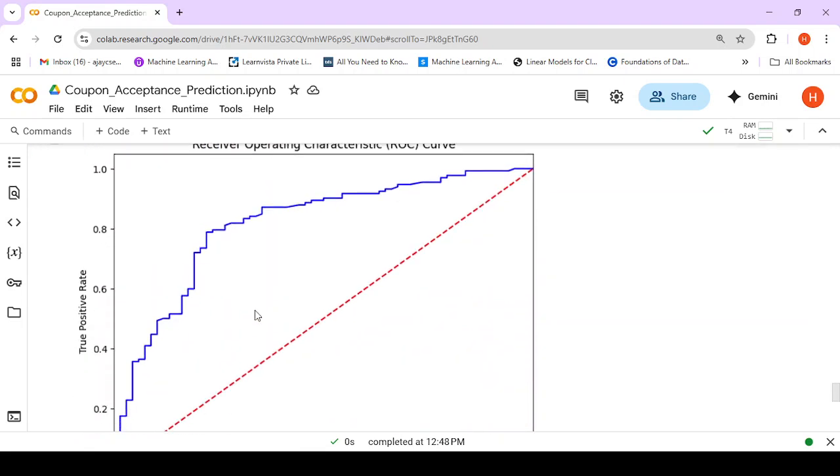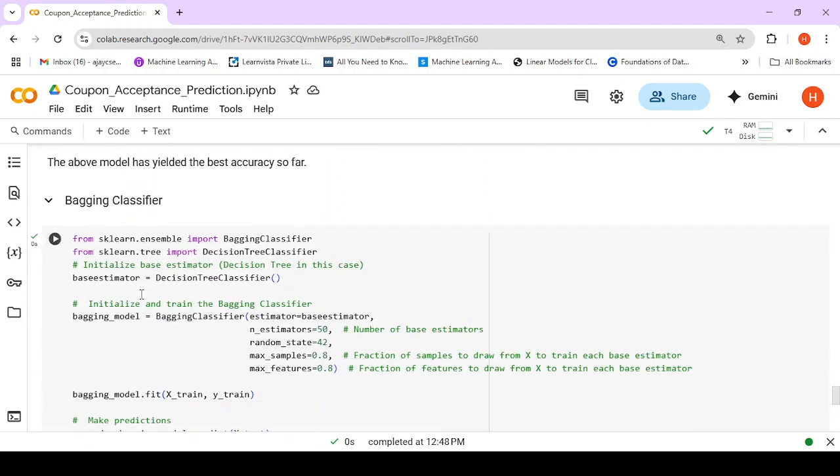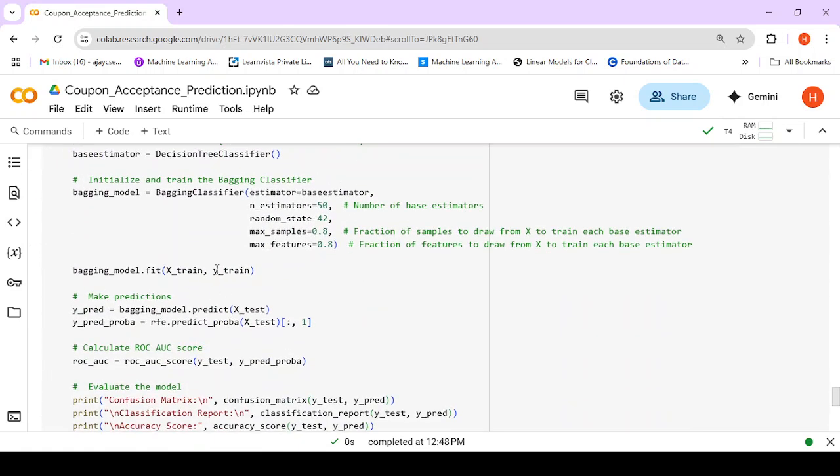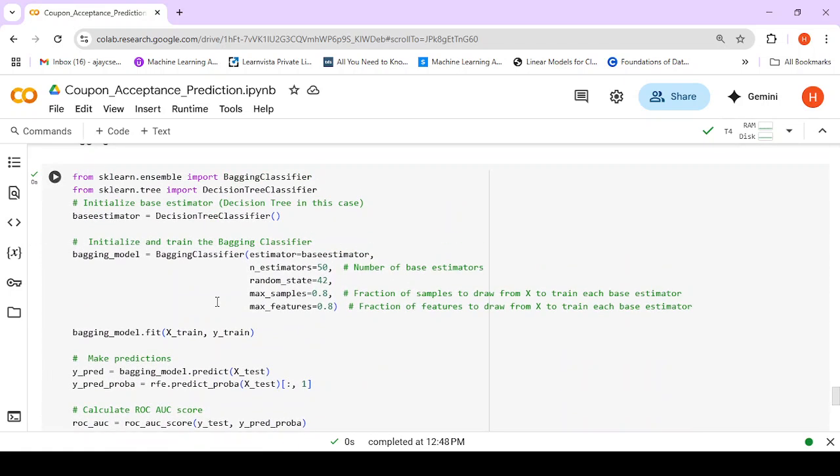Apart from XGBoost and CatBoost, here we apply bagging techniques also. The bagging technique here is specified with a base estimator. The number of base estimators to be used is 50. Max samples is 0.8, that is the fraction of samples to draw from X to train each base estimator.